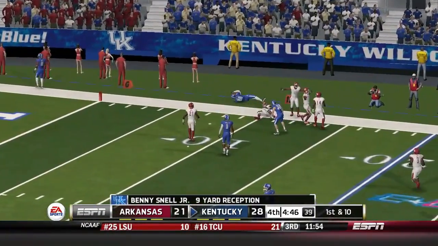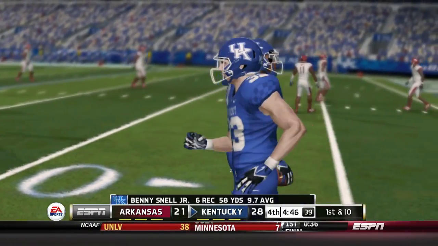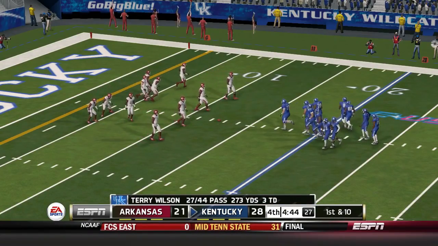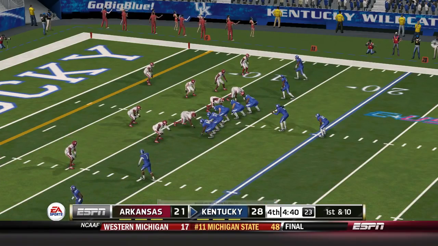And he's knocked out immediately after the catch. And this is the 9th play of the current drive.